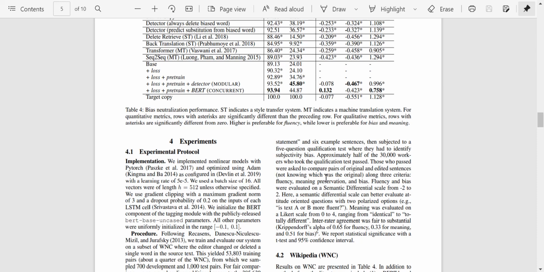So fluency and bias were evaluated on a semantic differential scale from -2 to 2. A semantic differential scale can better evaluate attitude-oriented questions. So is text A or B more fluent? Meaning was evaluated on a Likert scale from 0 to 4. So this is how they interacted with the manual annotators and manual checkers.